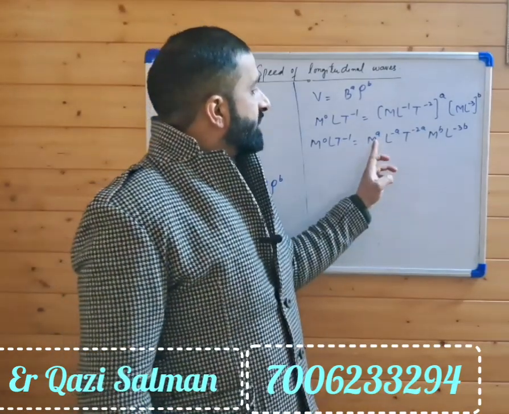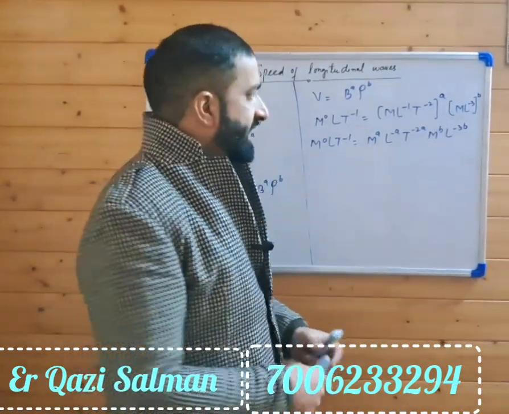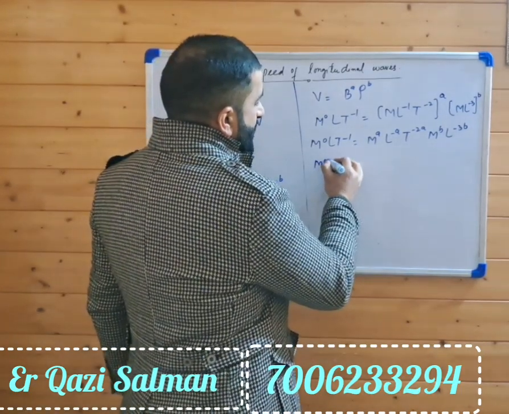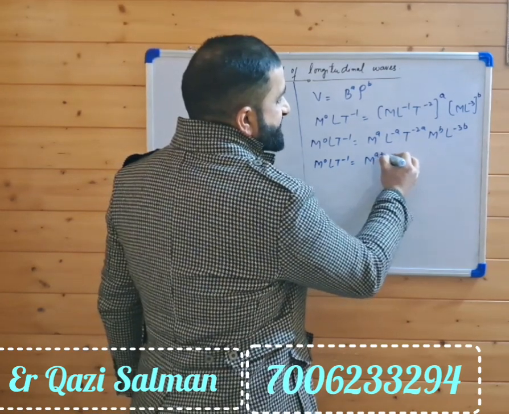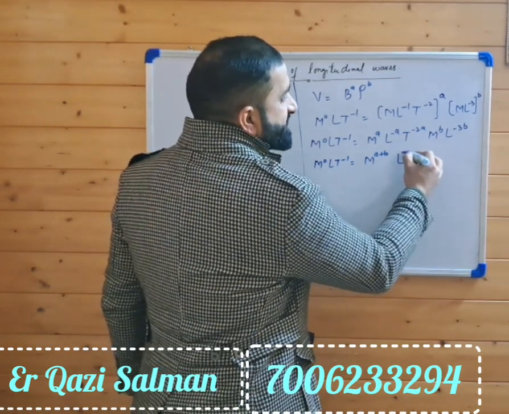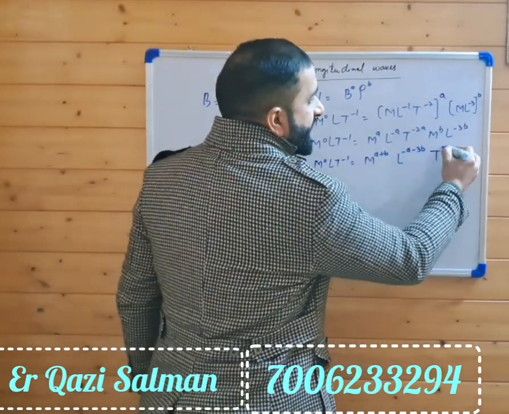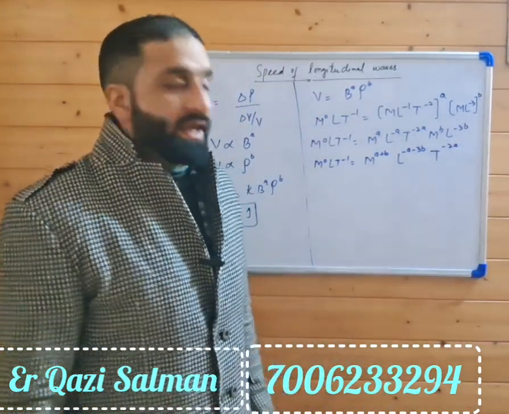Here we have similar terms M and M, the bases are the same, so powers are added. Let us solve. We get M^0 L T^-1 equal to M to the power (a + b), L to the power (-a - 3b), and T to the power -2a.